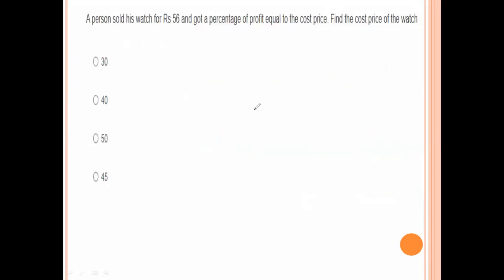Next, a person sold his watch for 56 rupees and got a percent of profit equal to the cost price. Find the cost price of the watch. So we assume the cost price is some x, so the profit percent is also x. The selling price is 56.